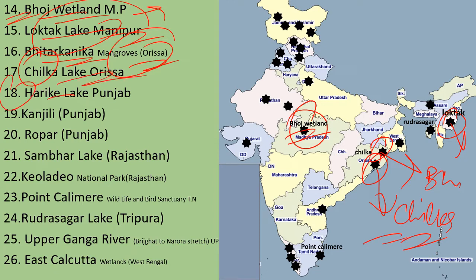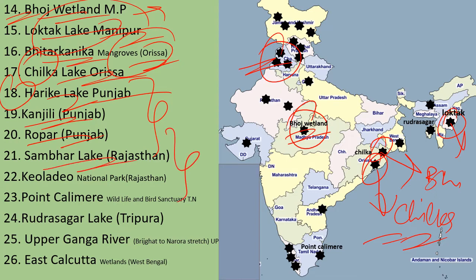Harike Lake in Punjab. In Punjab, we have 3 wetlands: Harike wetland, Kanjli wetland, and Ropar wetland. These 3 are in Punjab here. Then from Rajasthan, we have 2 important wetlands: Sambar Lake is here in Rajasthan. Then we have the Koledeo National Park. This is also an important wetland along with the national park. It's the Koledeo wetland park in Rajasthan.